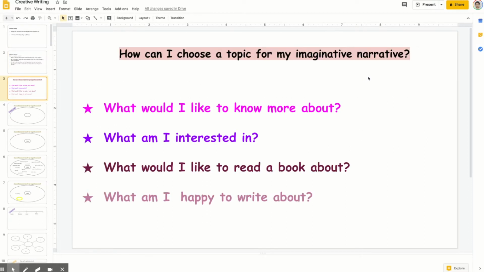When you're trying to come up with ideas, it's important to consider these 4 questions. What would I like to know more about? What am I interested in? What would I like to read a book about? And what am I happy to write about?